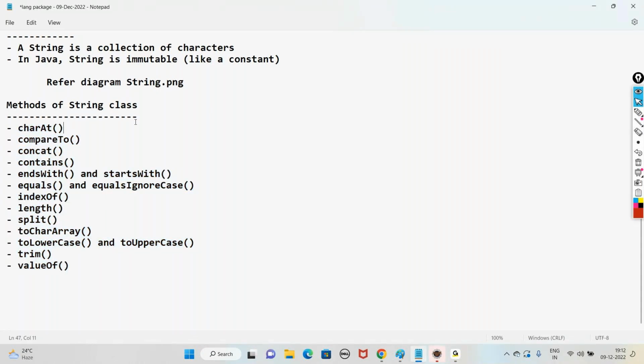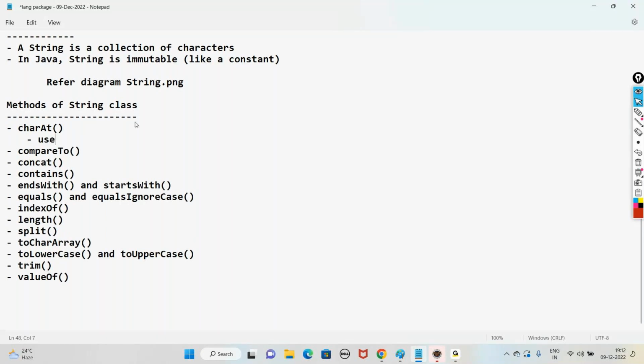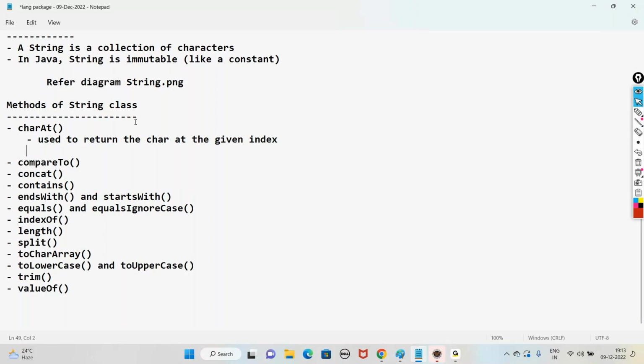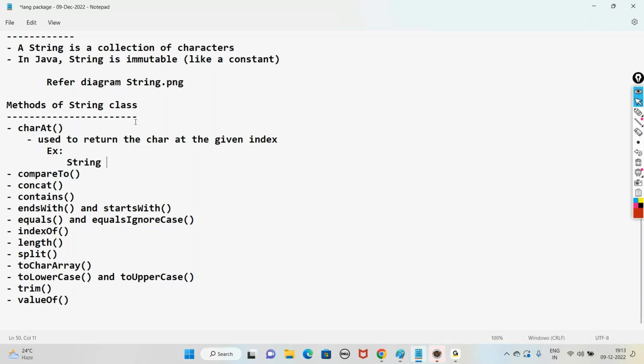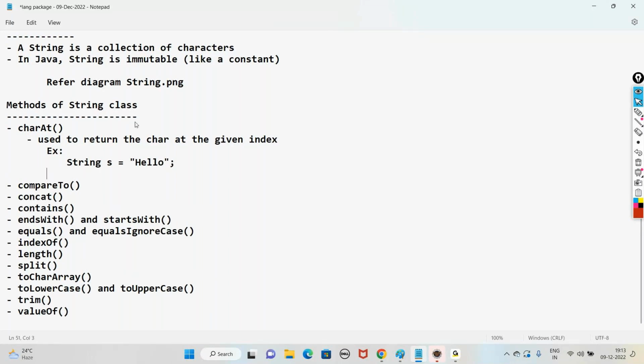charAt. This is used to return the character at the given index. For example, if you take a string s equal to hello, and if you write in SOP, that is System.out.println, s.charAt(1), what is the character at index 1?